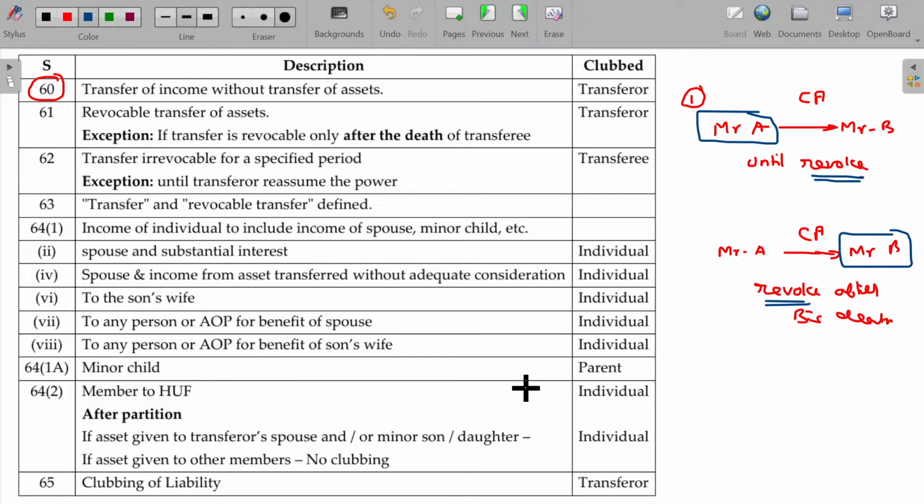I transfer the capital asset and ask them to enjoy: okay, you enjoy, after your death I will take it back. In that case, any benefit of the capital asset is taxable only in the hands of the transferee. After the death, the asset again gets back to Mr. A. From that date onwards, it is going to be taxable only in the hands of A. Okay, you might have seen this, right?